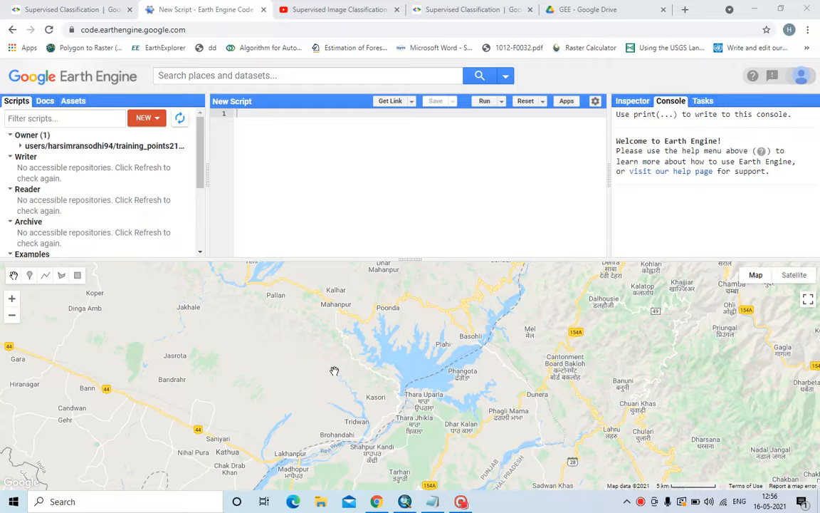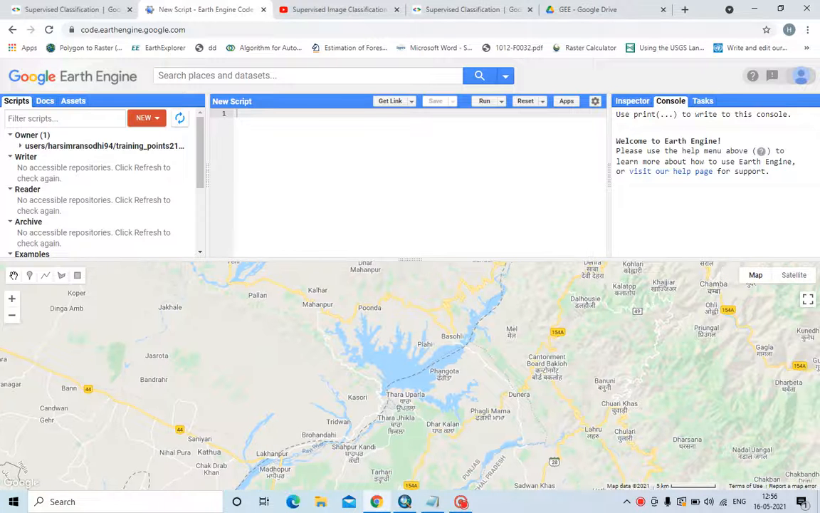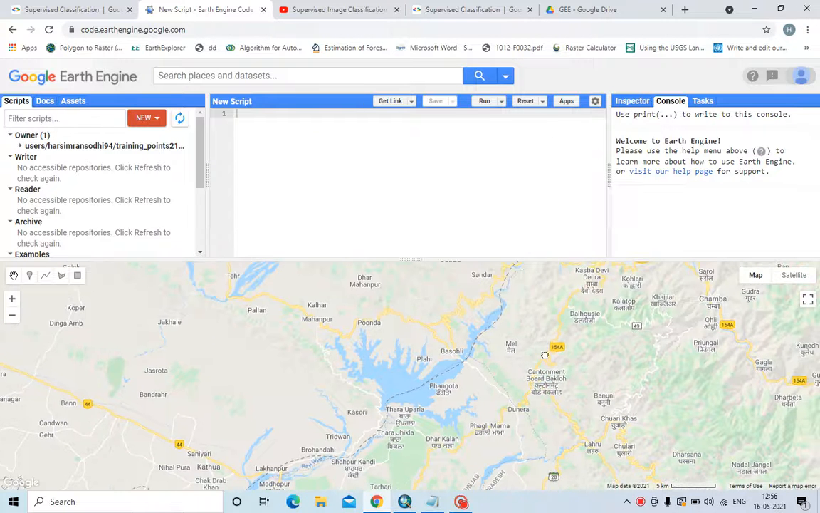Hello everyone. This video tutorial is about how to do a supervised classification or prepare a land cover map using Google Earth Engine. To do it in Google Earth Engine, first you have to create an ID. So let us do it.